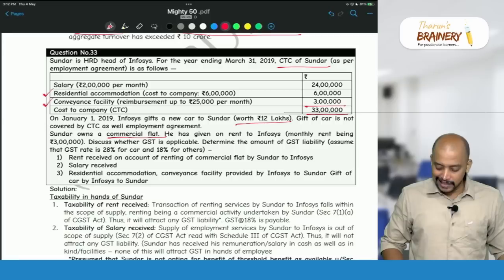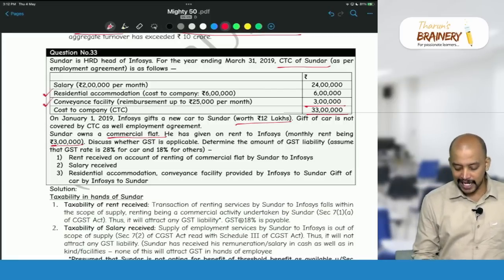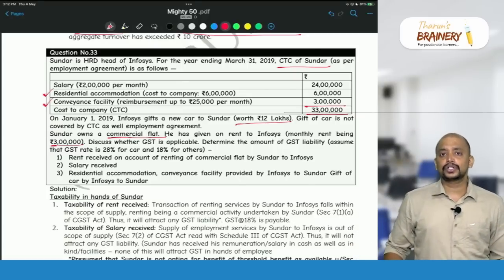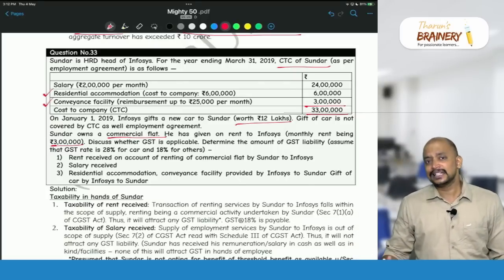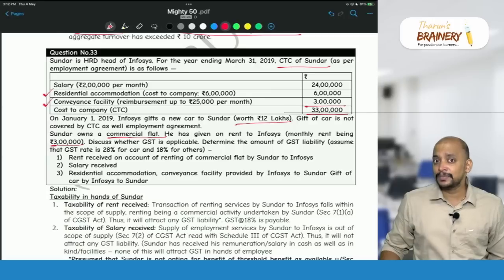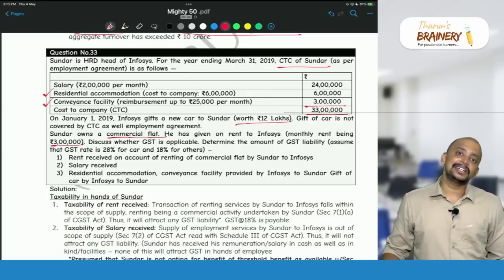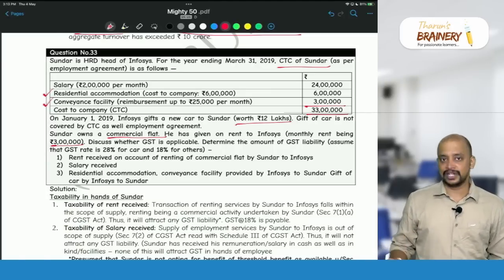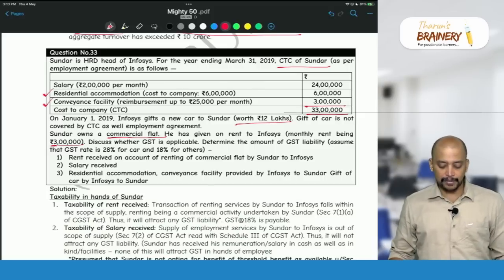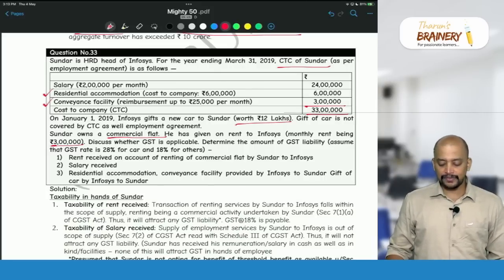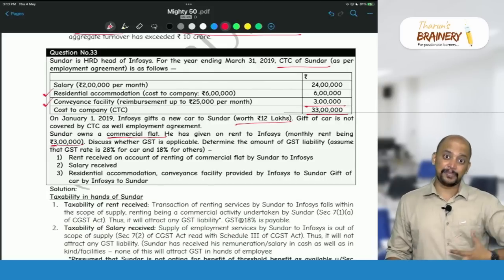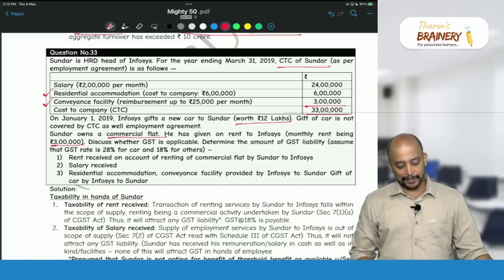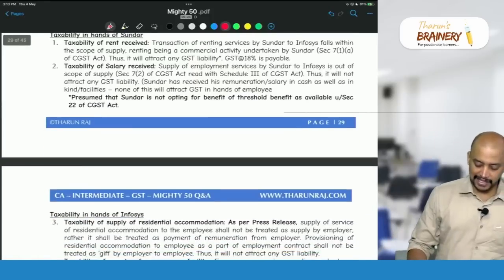If you see the rent here, the rent is 3 lakhs per month, 3 lakhs per month into 12 months. So that will be easily 36 lakhs. The rent itself will be 36 lakhs. So definitely it exceeds the threshold limit. Therefore, he will be required to register and pay GST. But here they are asking only whether GST is taxable or not. Whether he pays GST or not is a different situation. Whether it is taxable or not, yes, it will be taxable. So that's what I have given here.